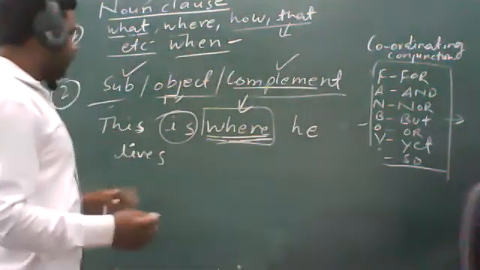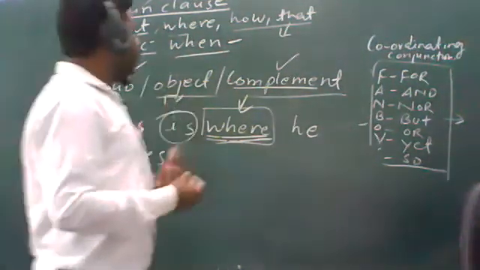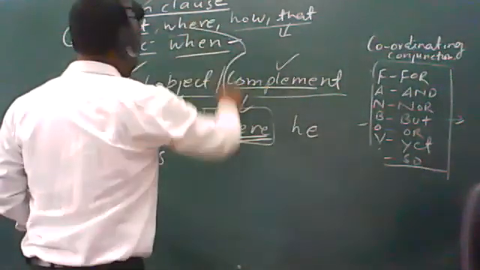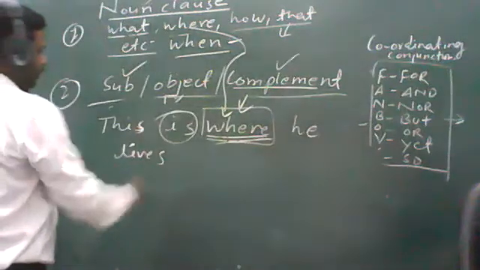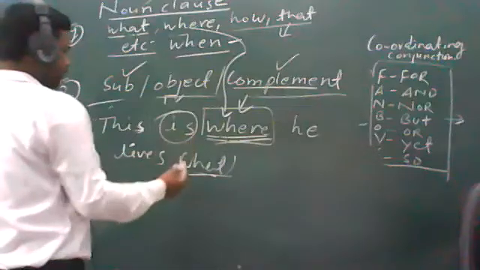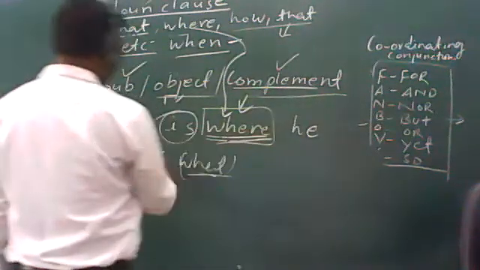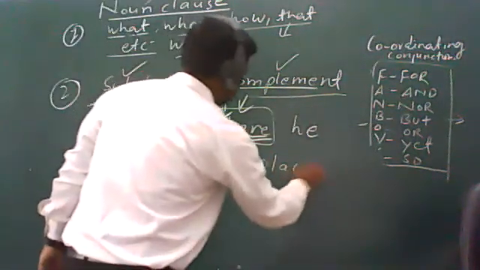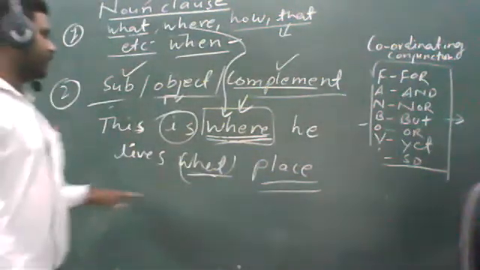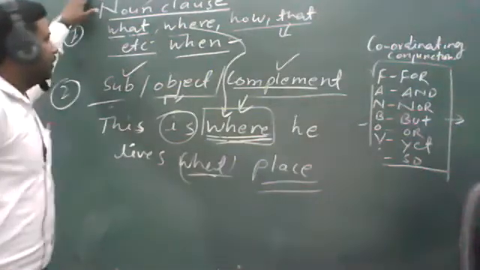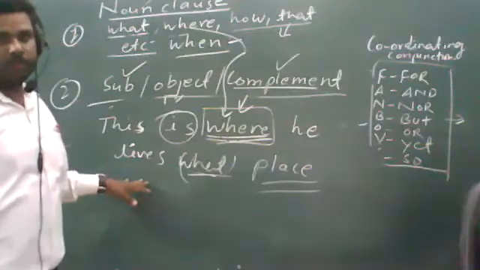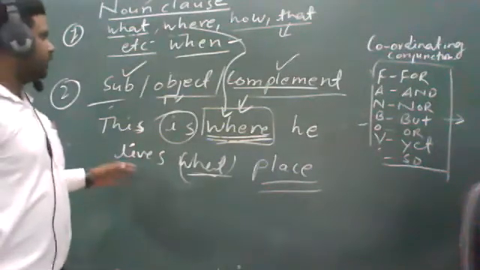And if you want more proof of why it is a noun clause, then you can see it has also started with the word "where". And if you ask the question "what is", it is talking about "this is where he lives", so it is talking about a place. You know place is a noun word, students. So I think these examples are clear enough to help you understand the noun clause. Still, if there is a problem, you can ask your question.